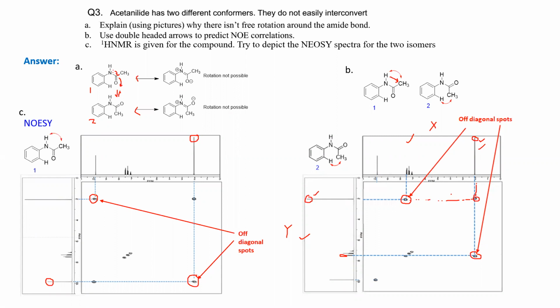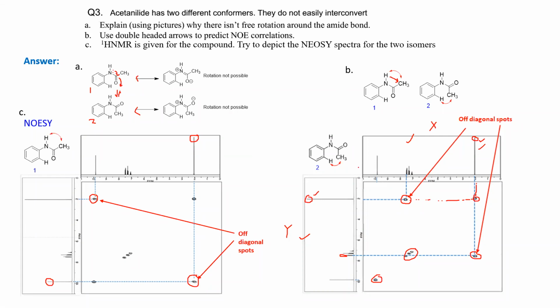You will have similar other diagonal spots here. This is the aromatic proton, and this is the NH proton. So these are diagonal spots. Now in NOESY, you know that protons which are close enough but not connected through a bond will be interacting, and in the NOESY spectrum that will be reflected by an off diagonal spot. Now in compound 2, you have an orthoproton here and you have the methylic proton, right? These two protons are closer in space, so they will be interacting. So you will have a common spot from them.